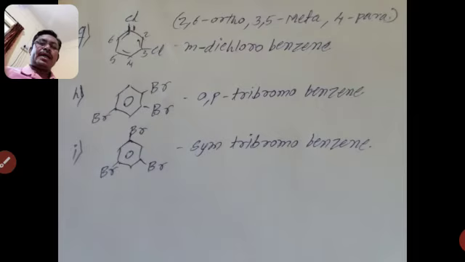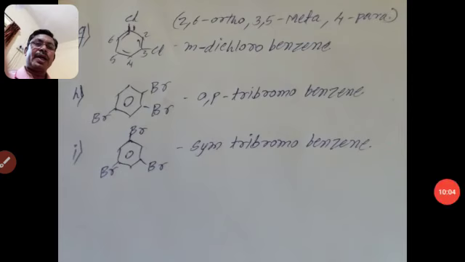The next example, the benzene ring attached to two halogen atoms. One is here, one is here. In a benzene ring there are 6 carbon atoms, that is 1, 2, 3, 4, 5 and 6.